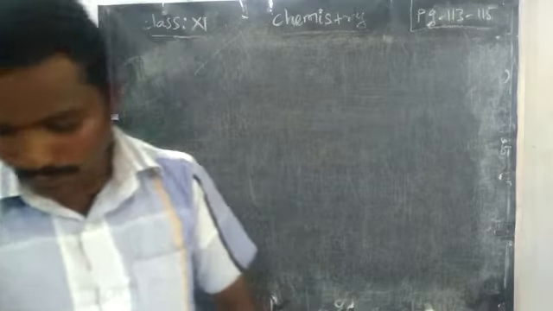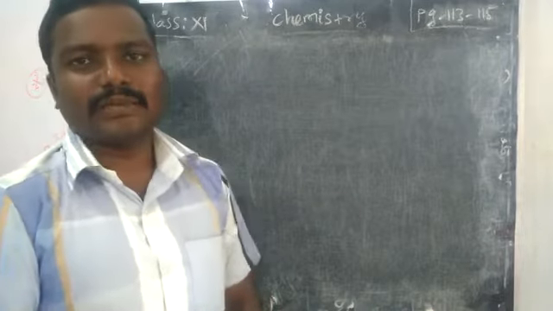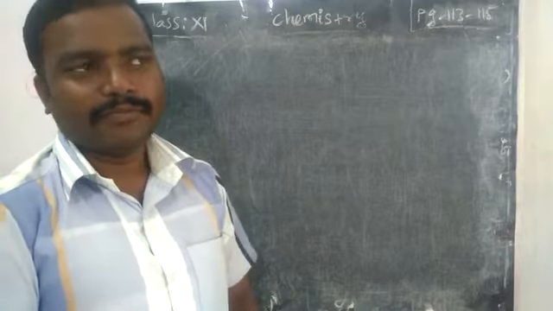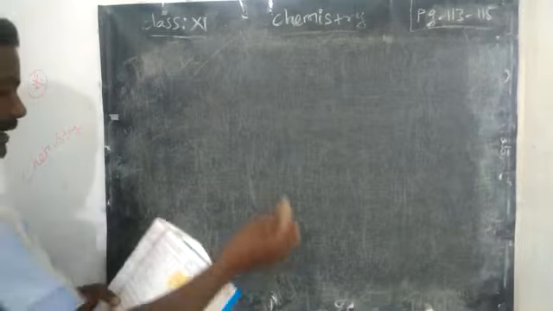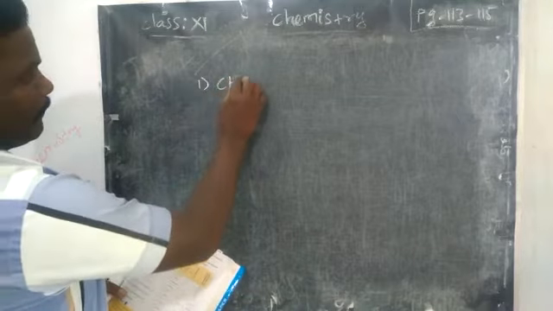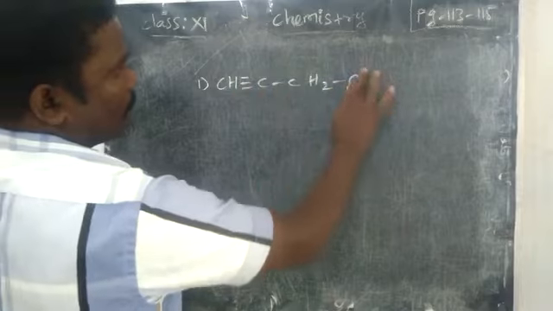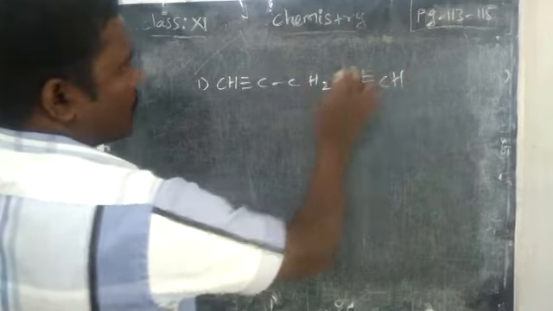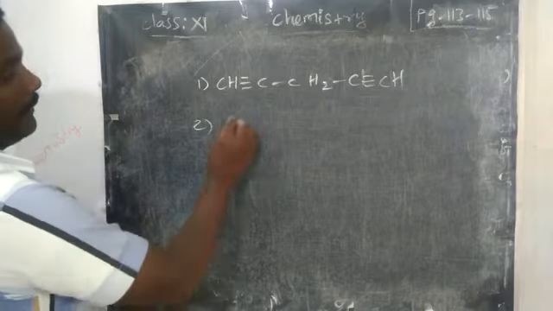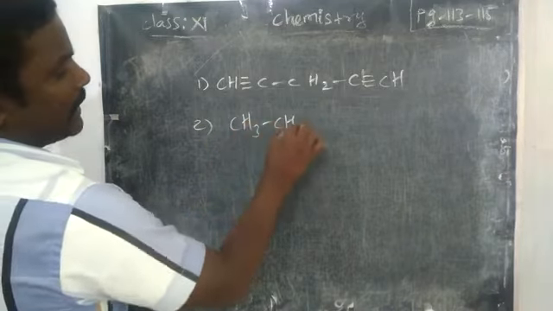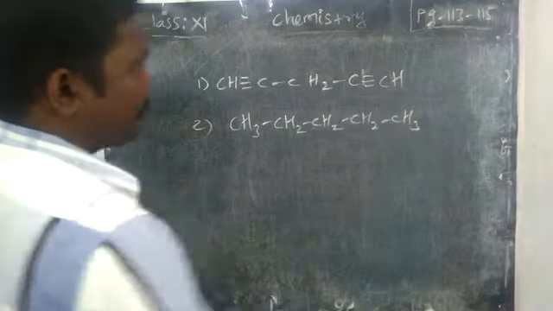Okay, right. So before entering into the nomenclature, meaning the naming system, we have some examples. We have to classify the compound. One, the second compound, CH3 CH2 CH2 CH2 CH3.